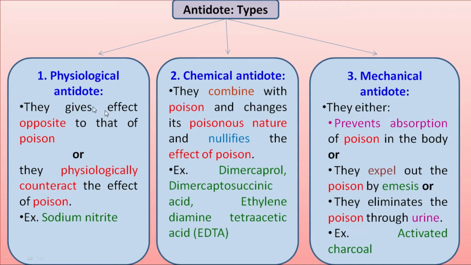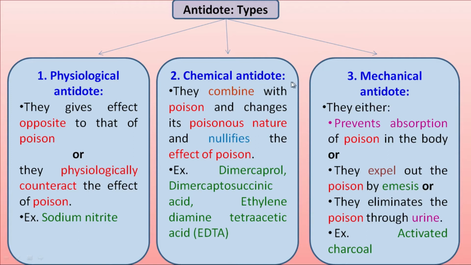First one, physiological antidote. This physiological antidote gives effect opposite to that of poison, or they physiologically counteract the effect of poison. Example is sodium nitrite. The sodium nitrite gives its effect opposite to poison and nullifies its side effect.